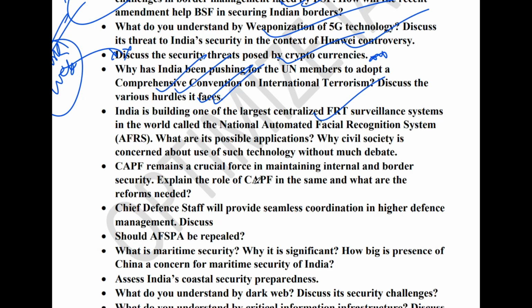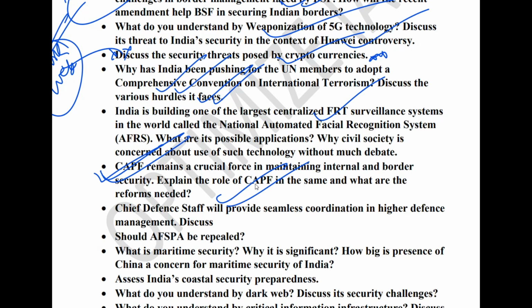Okay, next is the central armed forces. What are the issues related to central armed forces and what are the reforms needed in the central armed forces is very important. Central armed police forces like CRPF, CAPF, all those. Basically, what are the challenges faced by these organizations and what can be done to reform them.